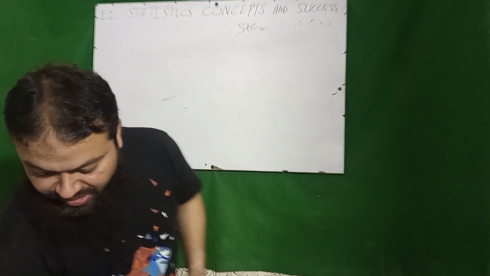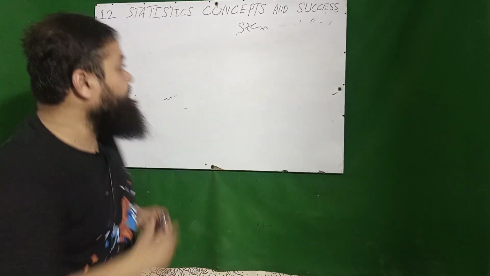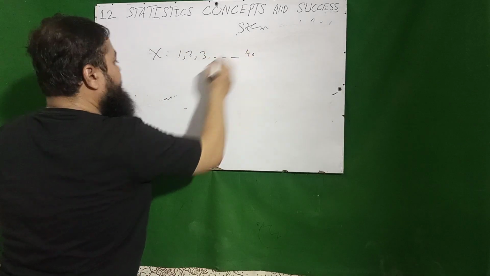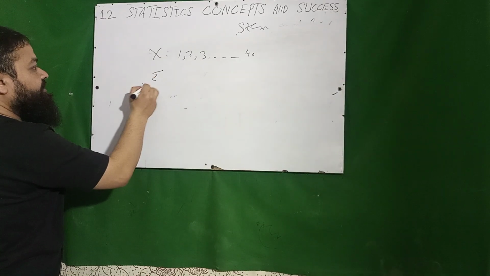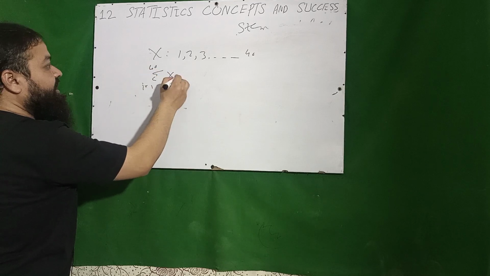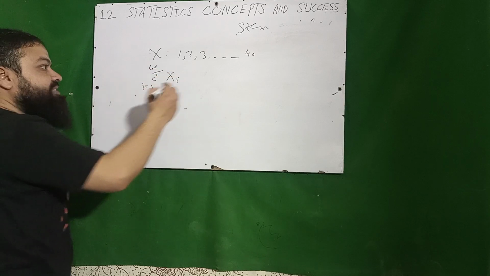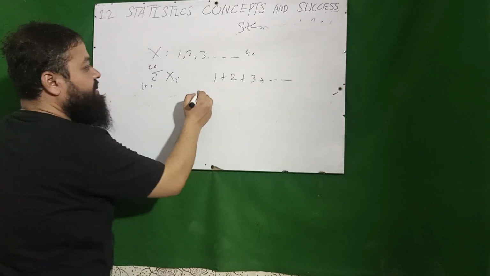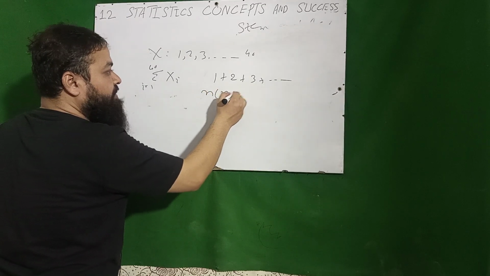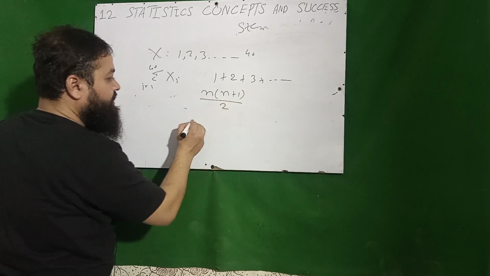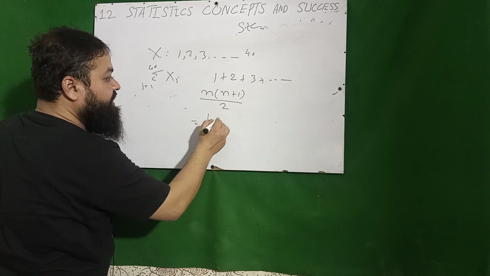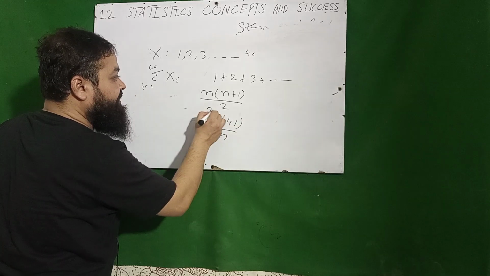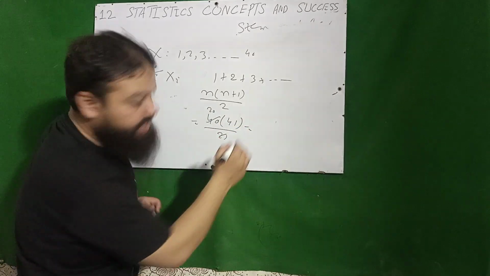Then the next question is, we have the values of x 1, 2, 3 up to so on 40, and the question is summation i equals 1 to 40 xi. Dear students, I have discussed many times, whenever you are to calculate the sum of all the natural numbers, the formula is n into n plus 1 over 2. There are 40 values in the data. 40 into 40 plus 1, 41 over 2. 2 ones are 2, 20s are. The answer will be 820.